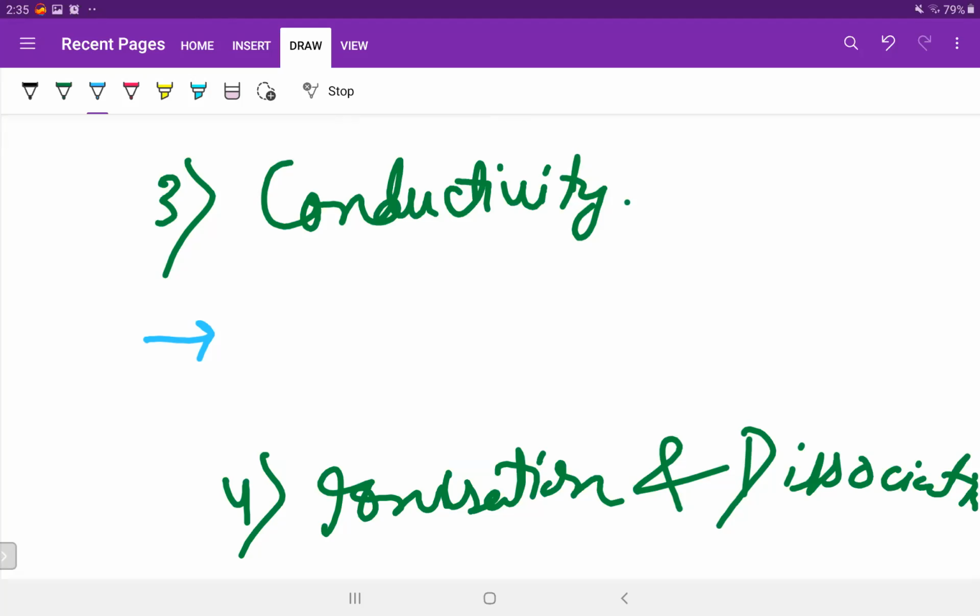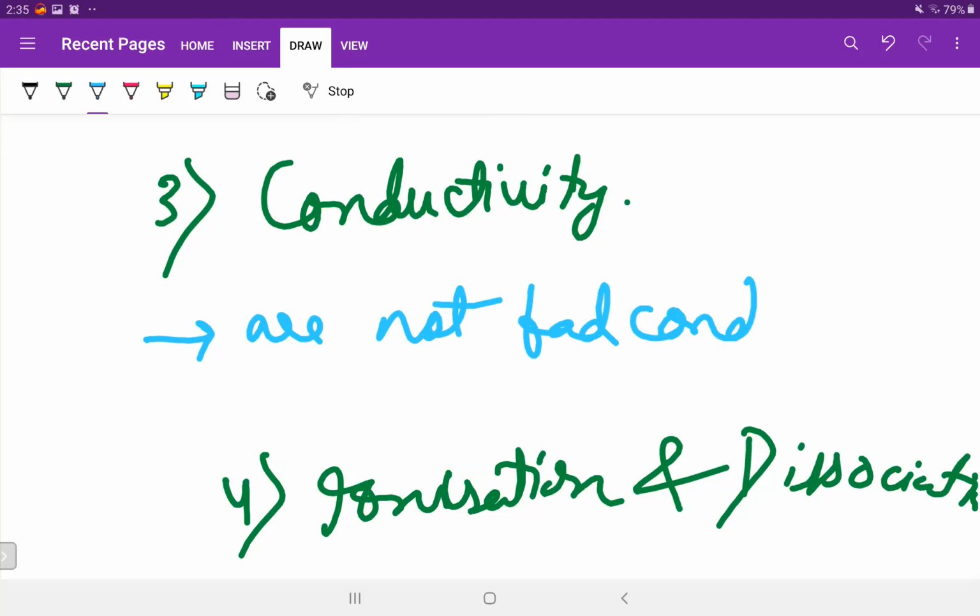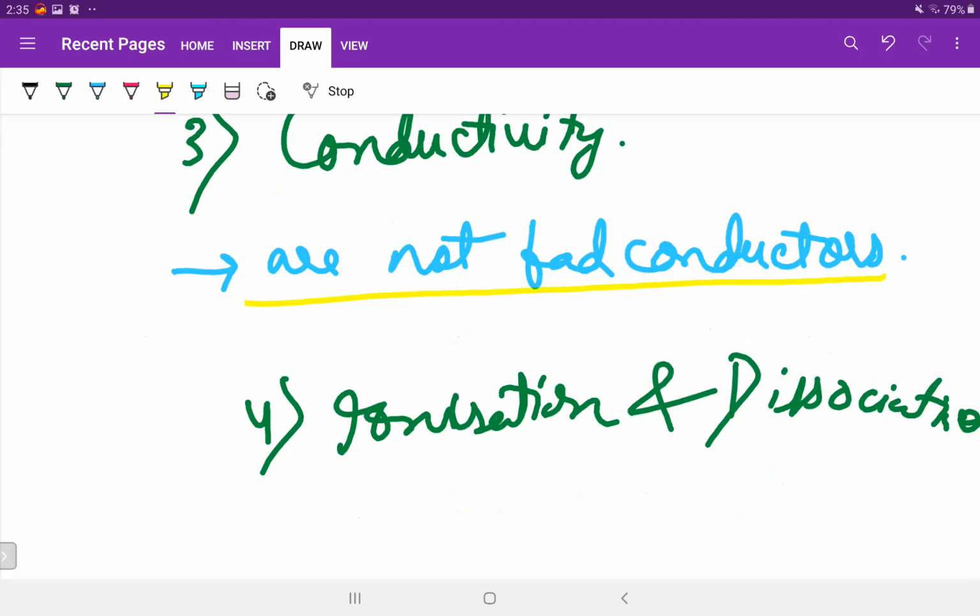You'll just write they are not bad conductors. If you want to make your friend happy that he's a good singer, don't say you are a good singer, otherwise he'll be super confident. You just say to him that you are not a bad singer. That means he's neither a good nor a bad singer. It's not a bad conductor and not a good conductor either, it's intermediate.